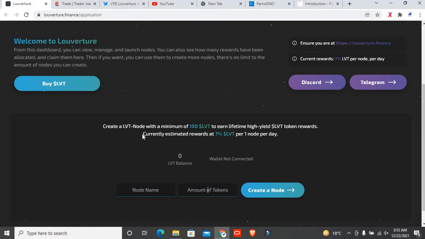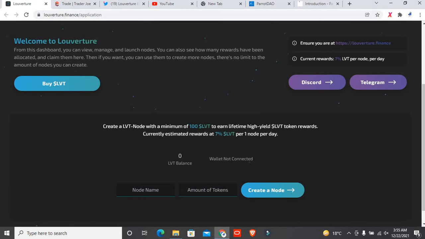Create an LVT node with a minimum of 100 LVT to earn lifetime high yield LVT token rewards. The currently estimated reward is 7% LVT per one node per day. So if you create one node, it will give you almost 7.7% LVT per day per node.